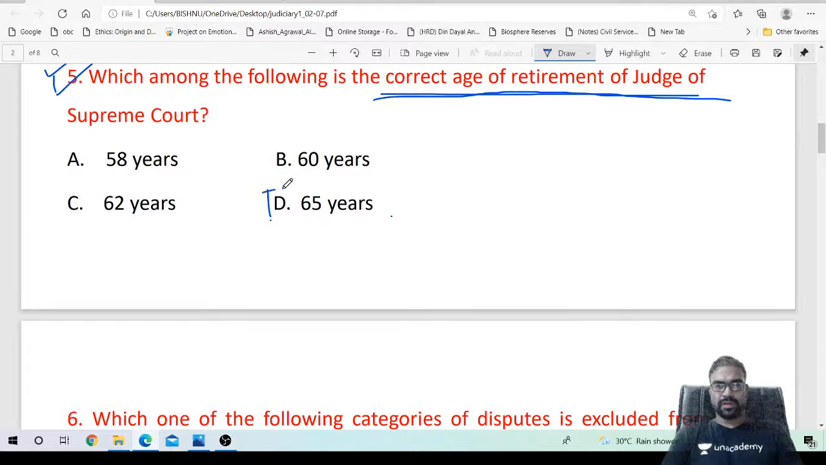For Supreme Court judges it is 65. For High Court judges it is 62. They are also lobbying to increase the retirement age to 65. So 62 for High Court judges and 65 for Supreme Court judges. Okay.